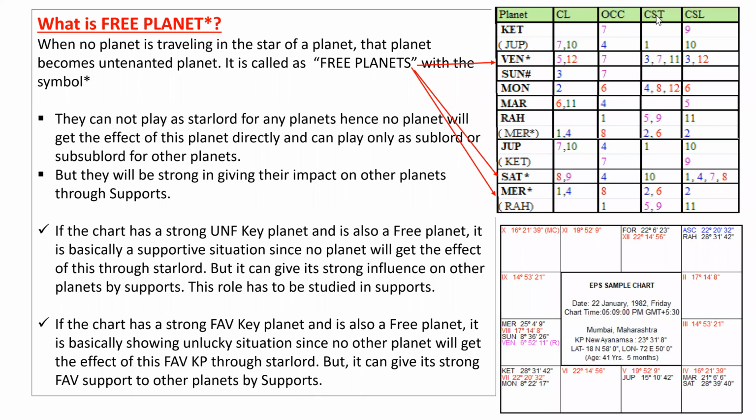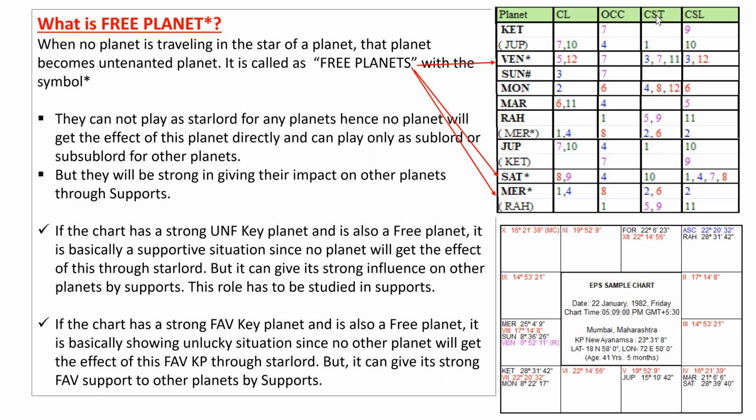I was telling about the planet, if it is a free planet and if it is in the support, the influence will be strong. What is a free planet? When no planet is traveling in the nakshatra of a planet, that planet is considered as an untenanted planet.